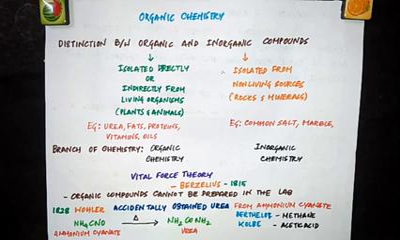He accidentally obtained urea, a well-known organic compound, which is present in the urine of man and other mammals. He prepared that urea in the lab by evaporating an aqueous solution of ammonium cyanate, which is a typical inorganic compound. So now that gave a blow to the vital force theory, because according to vital force theory, organic compounds cannot be prepared in the laboratory. But urea, which is a well-known organic compound, was prepared in the laboratory from an inorganic compound.